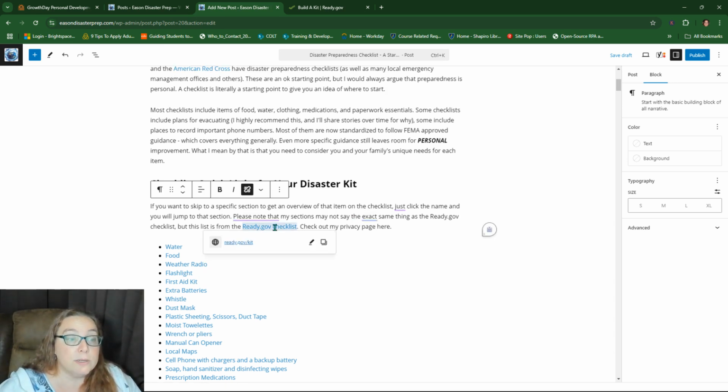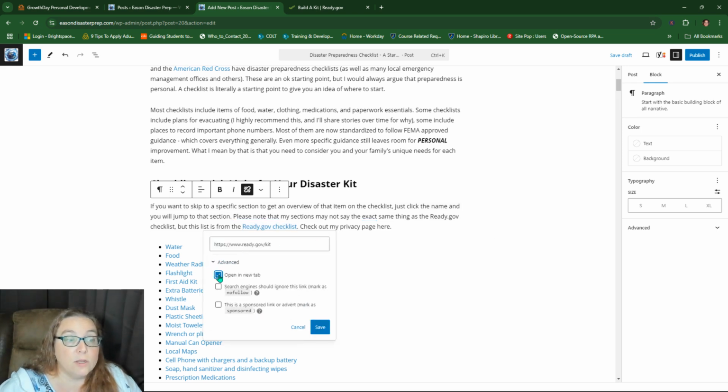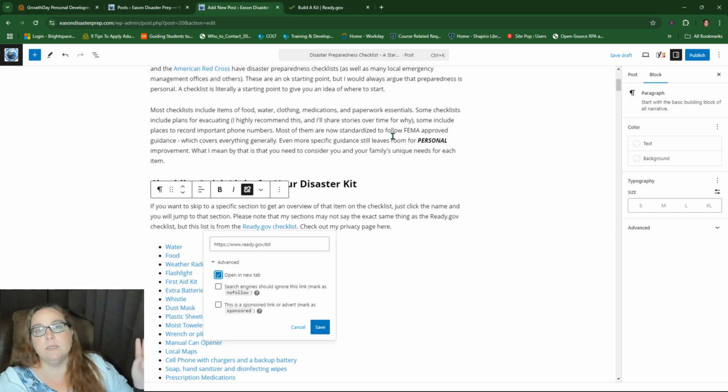Now what I want to do is click on it, click edit, click on advanced, and say open in a new tab. And the reason why is because if you don't say open in a new tab, and you've probably had this happen where you're like, oh, this is interesting, you click on it and it just goes to the next page. So if you want to get back, you have to hit the back button and hope that something doesn't break, right? I cannot tell you how many times I've done that.